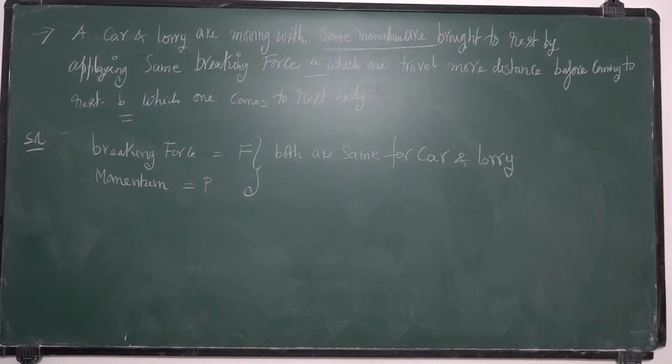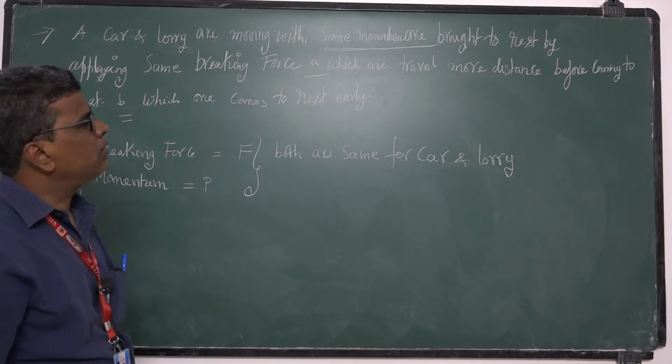You have to notice this point. So braking force and momentum are same for both car and lorry.